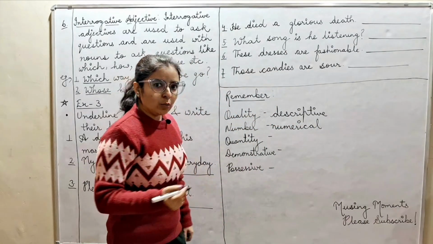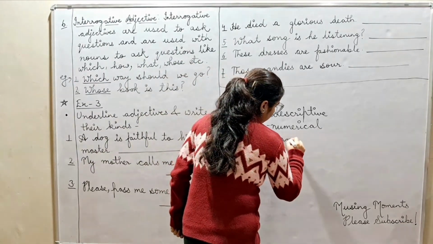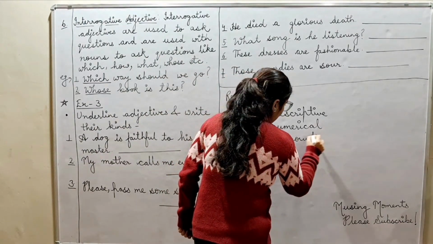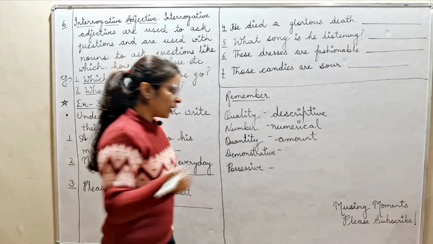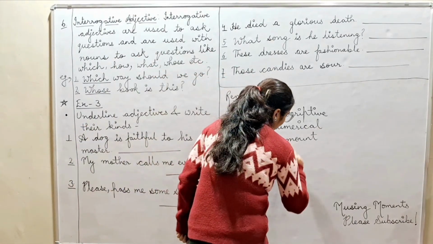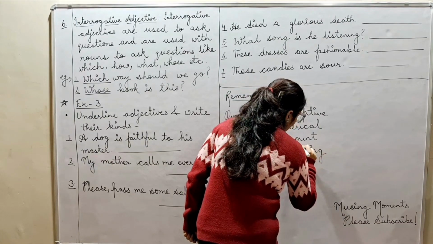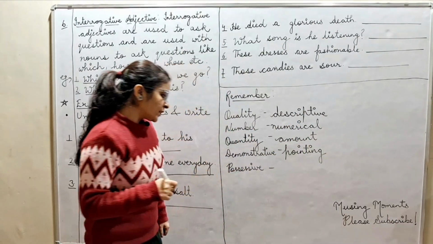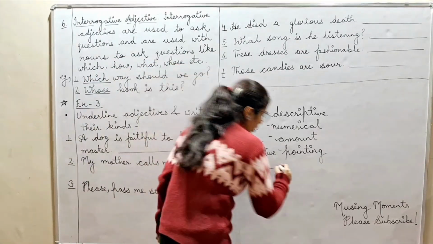Quantity shows amount, approximate amount. So, we will write amount. Next is demonstrative, pointing towards any noun. Fine. So, we will write pointing. Next is possessive. Possessive shows ownership, belonging or ownership. So, we will write ownership.